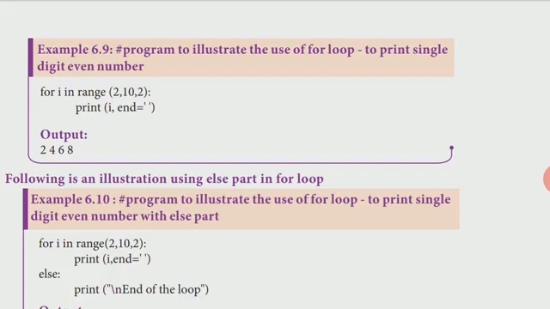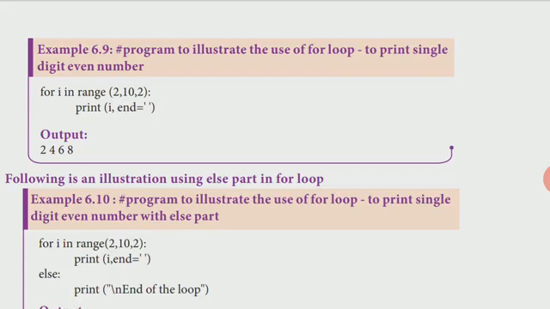First 2 will be printed. Then again, what is the increment value here? 2. So 2 plus 2 becomes 4. 4 will be printed. Again, now we have 4, 4 plus 2 is 6. 6 will be printed. Again, 6 plus 2 is 8. 8 also will be printed.